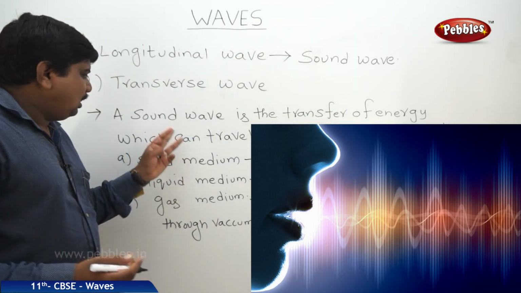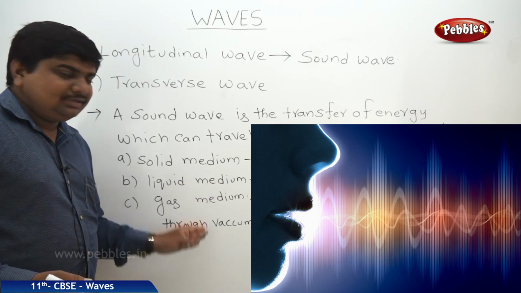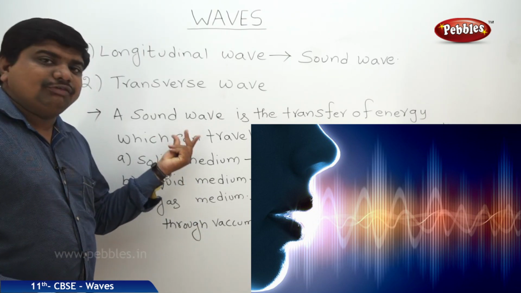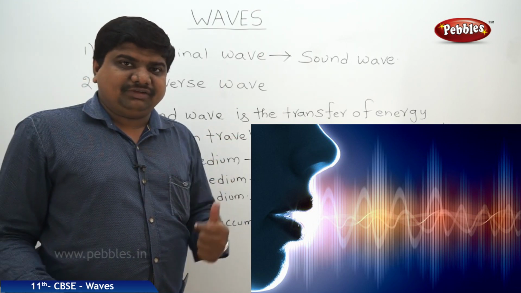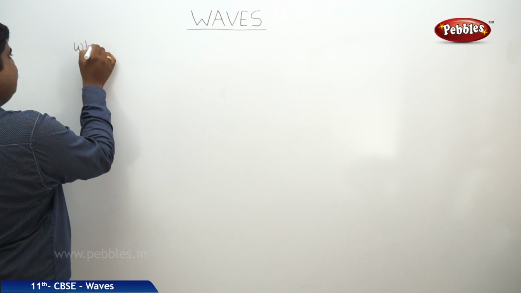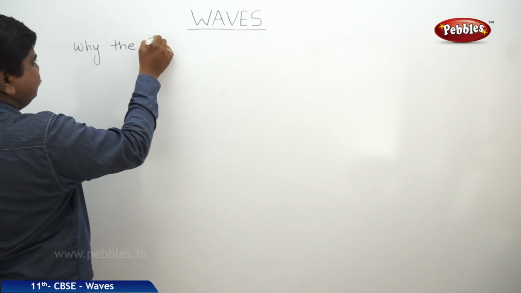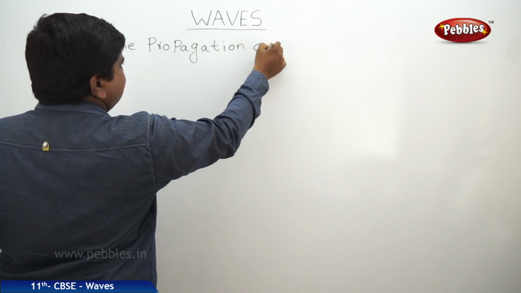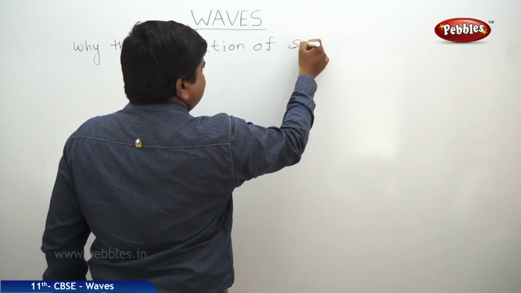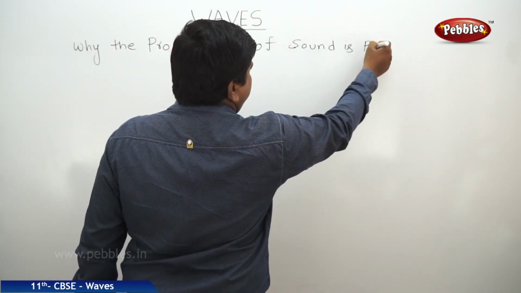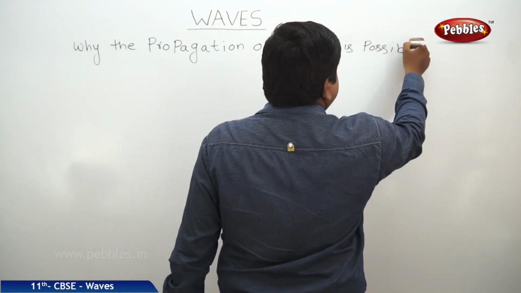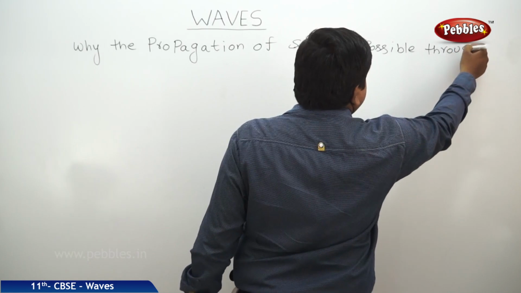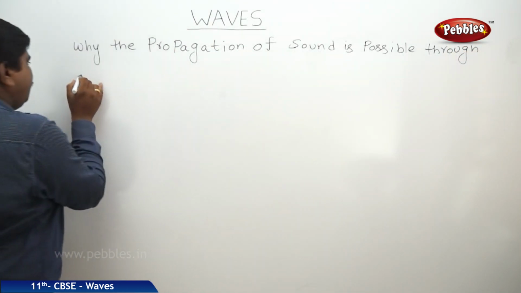Now we will discuss how the sound wave is able to travel through the matter medium and what are the different properties associated with the sound wave based on the classification about the frequency. Now we will discuss the reason why the sound waves are able to travel through all matter media. So why is the propagation of sound possible through all media, or all matter media?